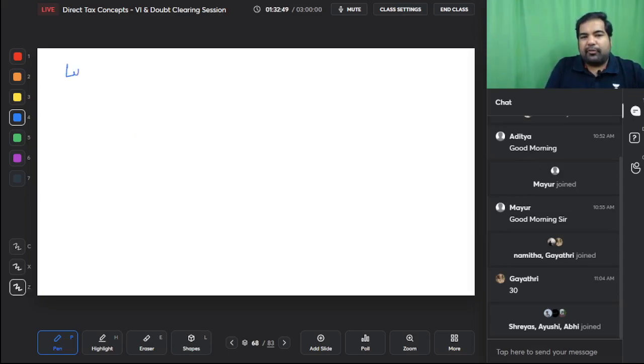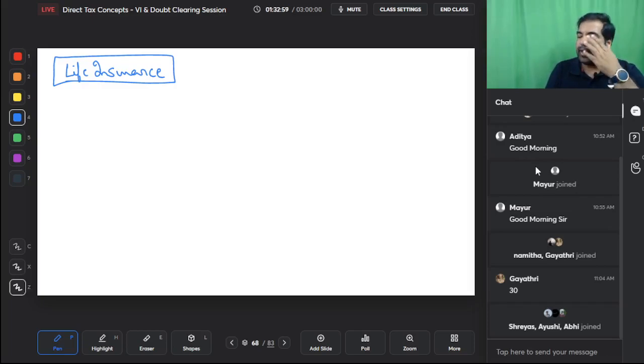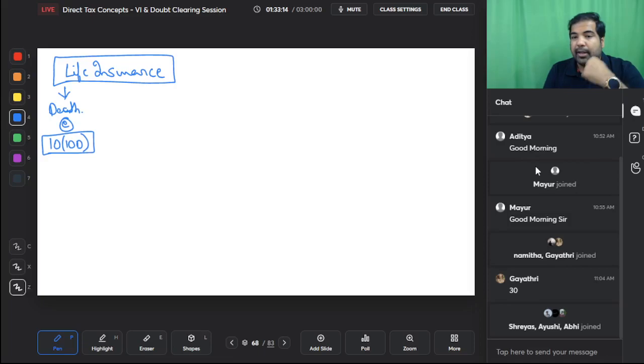Guys, you've taken life insurance. The reason you take life insurance is because you are scared of death. You feel that if you are no more, who will take care of your family, and hence you take life insurance. You know that if any amount is received on death, it is completely exempt. There was a section called 10(10D) in a chapter called exemptions. Section 10(10D) is on the death of a person. If you get some money, it is exempt.